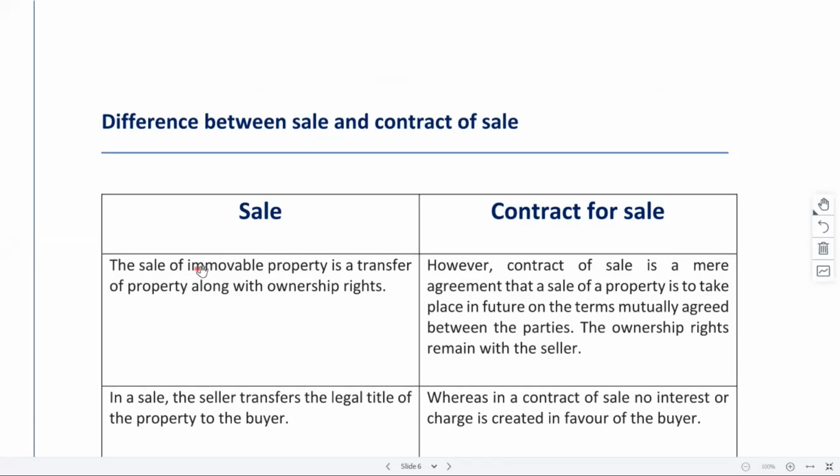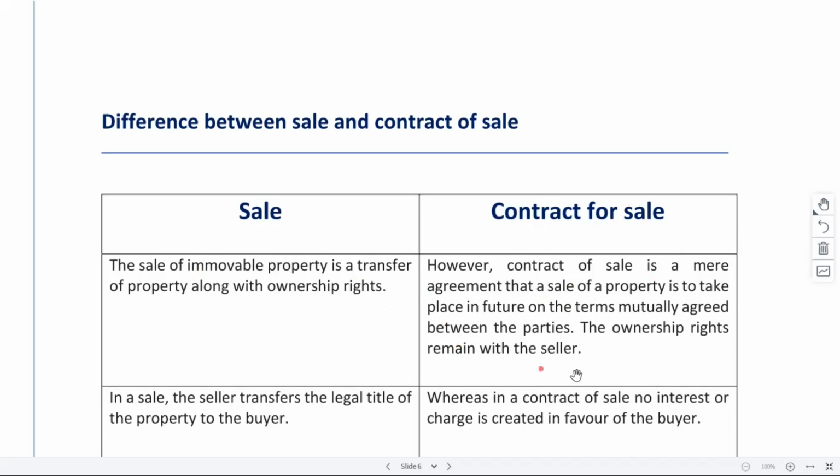So what is sale? Sale of immovable property is a transfer of property along with ownership rights. We are finally transferring the property by giving possession of the property plus transferring ownership rights. In case of contract for sale, what happens? Contract for sale is a mere agreement that a sale of a property is to take place in future on the terms mutually agreed between the parties.